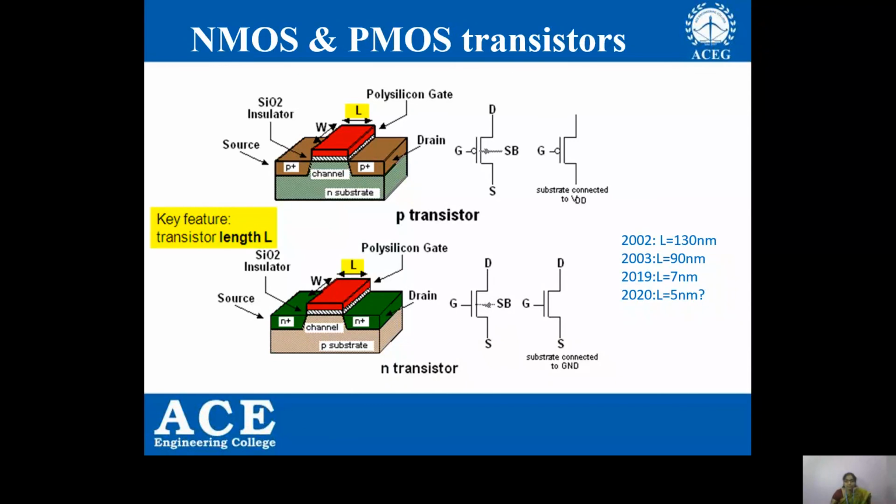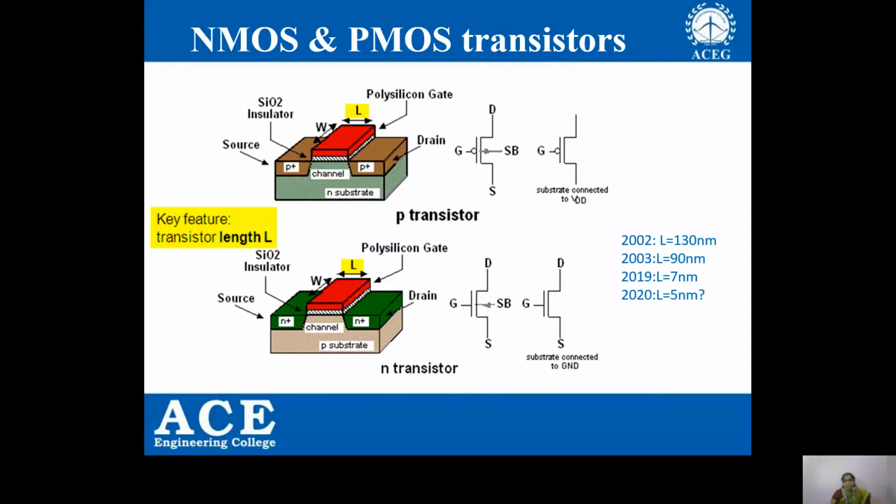Now the key feature here is the length of the transistor. The length of the transistor is nothing but the length of the gate. In the year 2002, it was 130 nanometers. So you can observe how small it is. And in the year 2003, the length was reduced to 90 nanometers.